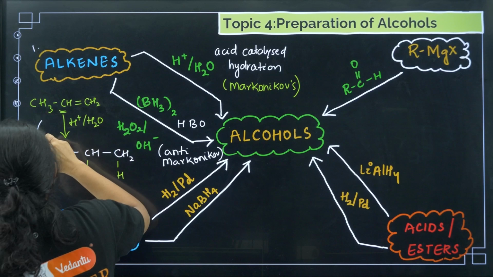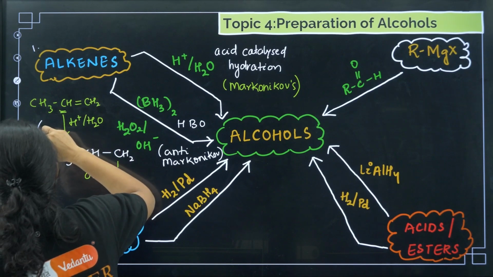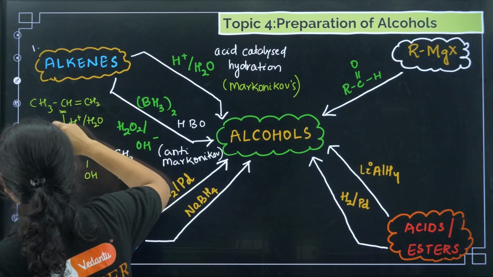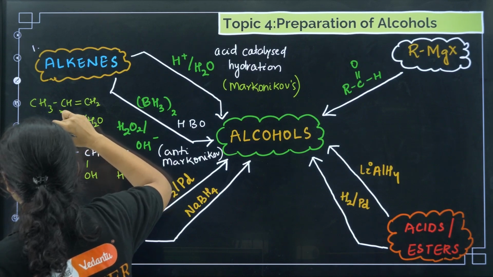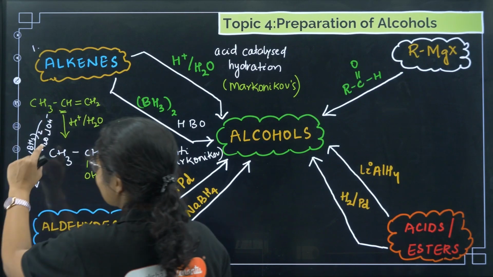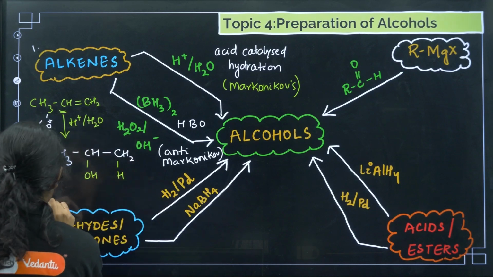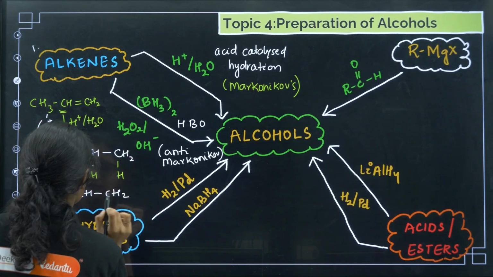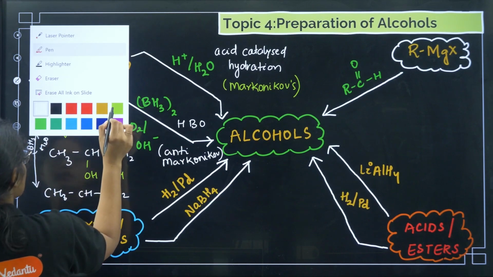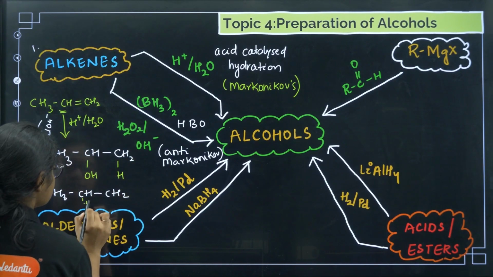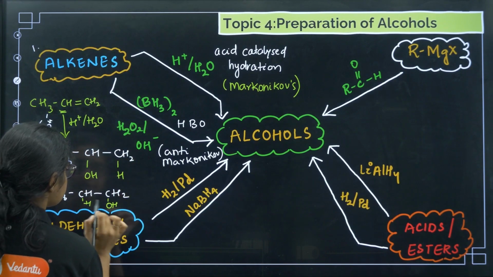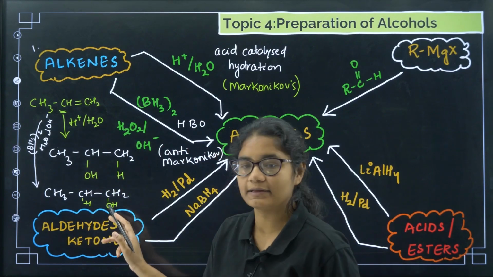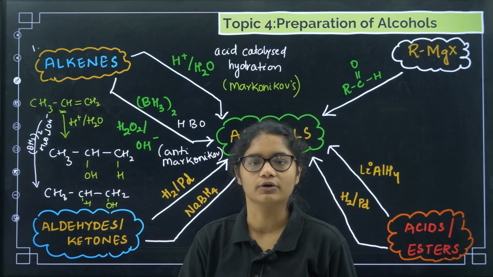Now in this same compound, propene, if you take and you add the reagent here, that is BH3 THF, H2O2, OH minus, then the product I will be getting is CH3 CH CH2, and here I will have H and here I will have OH. So now you can see the difference here. This is following anti-Markovnikov's rule, this is following Markovnikov's rule.